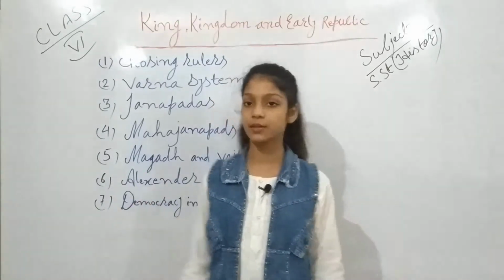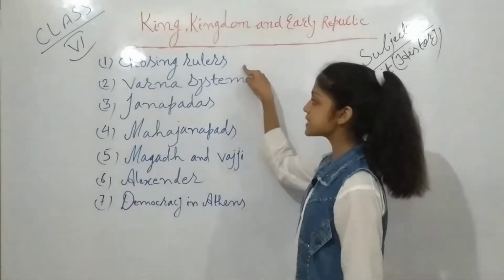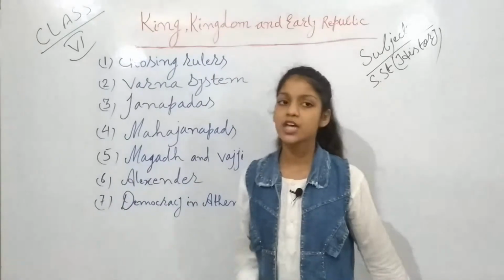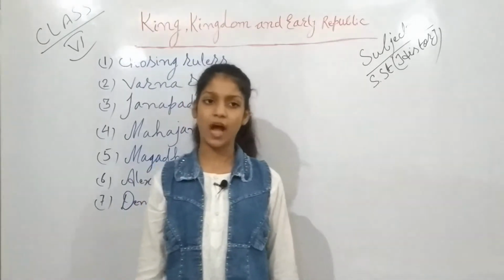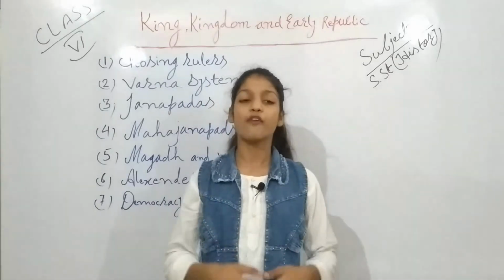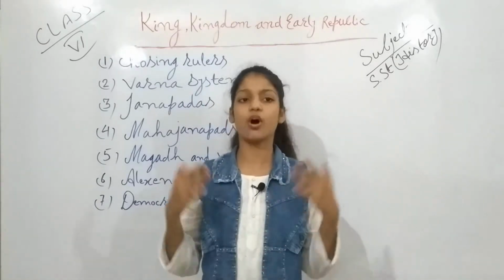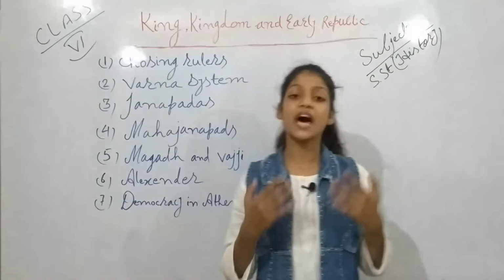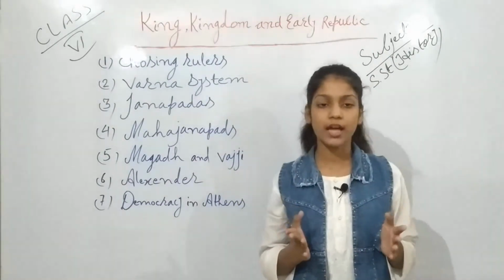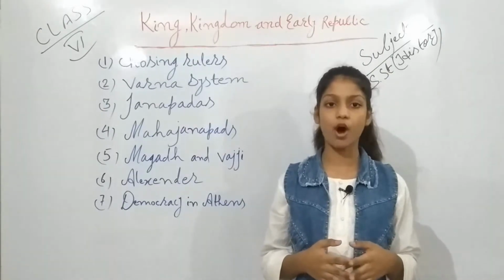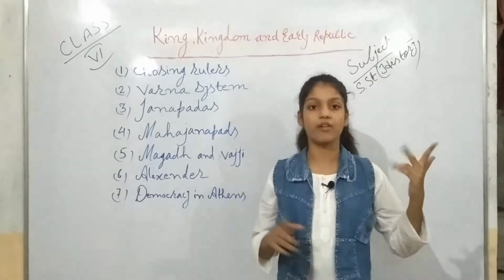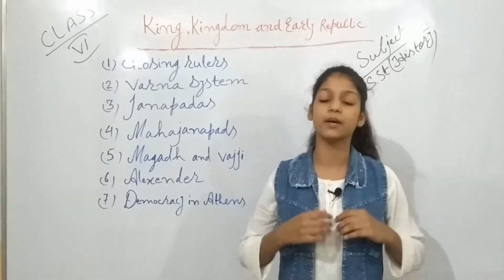Now let's start. The first subtopic is choosing rulers. As we all know, for the last 50 years the process of election has been going on. Through election or voting we choose our leaders. But have you ever figured out how the kings of 3000 years ago were selected or chosen by the people?